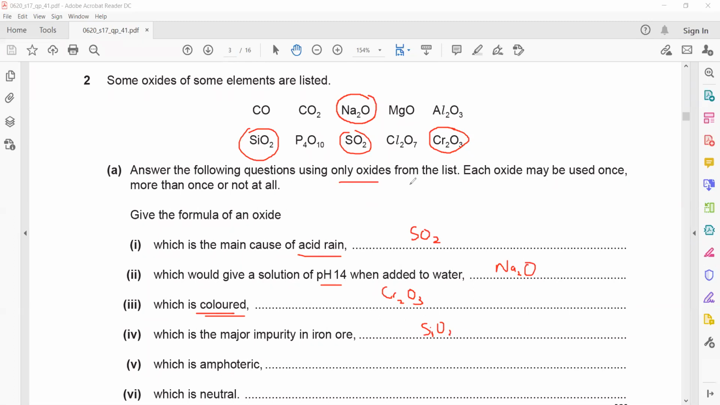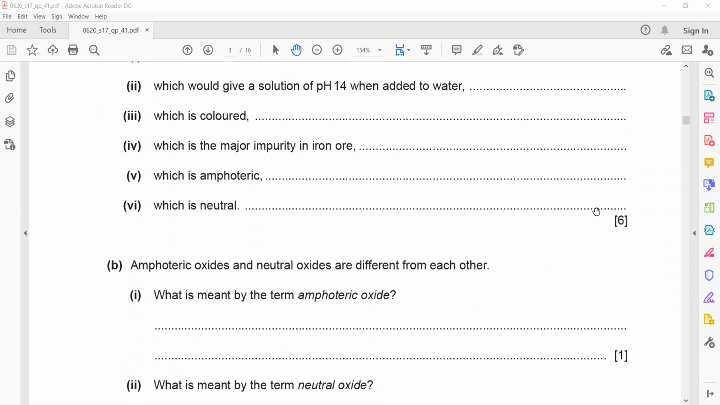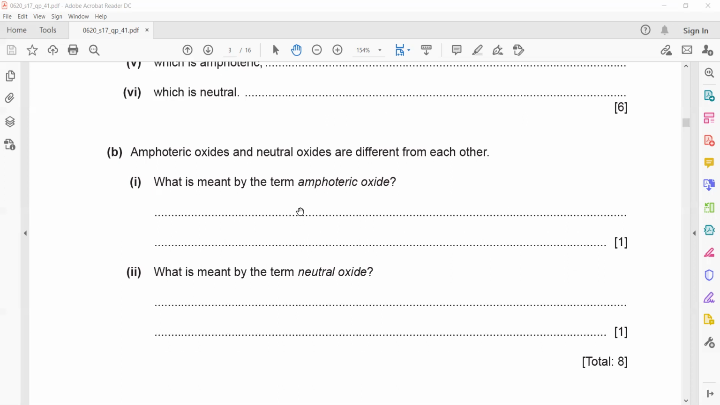Amphoteric: the three amphoteric oxides which you have to learn are zinc, aluminium, and lead. So aluminum oxide, Al2O3, is amphoteric. A neutral oxide: carbon monoxide is a neutral oxide. So it is related to memorization of the type of oxide. You can also identify the type of oxide: if it is a metal, it is a metal oxide; if a non-metal, a non-metal oxide. Amphoteric oxides can react with both.